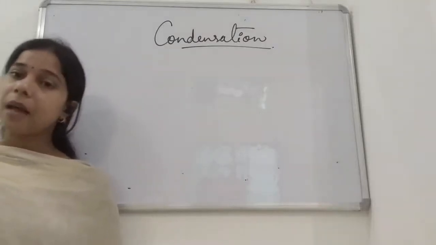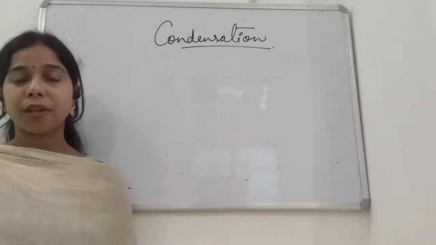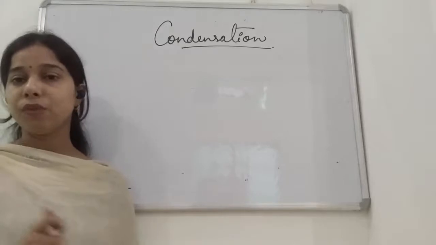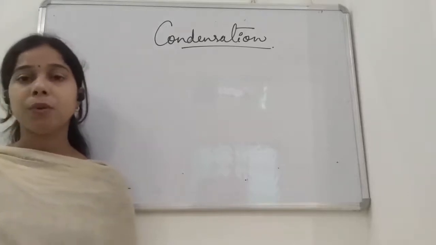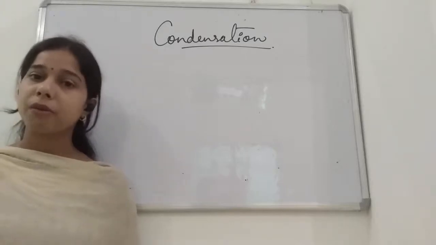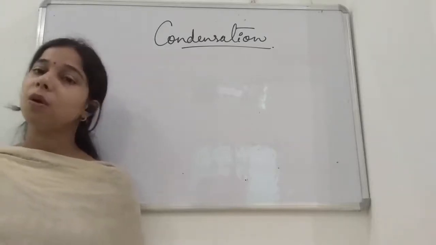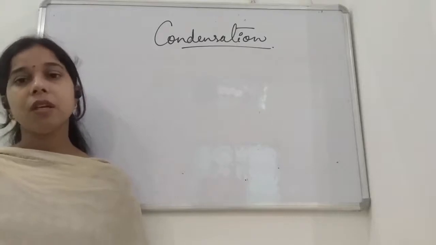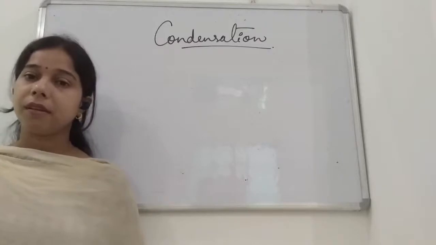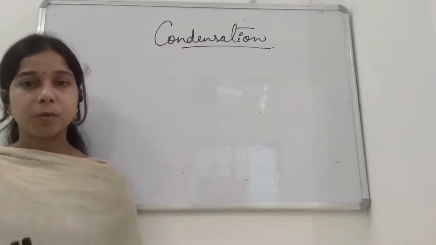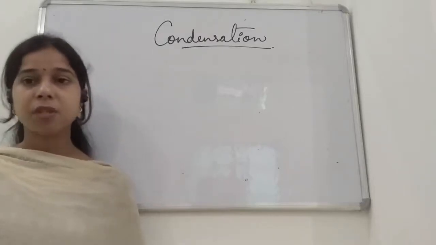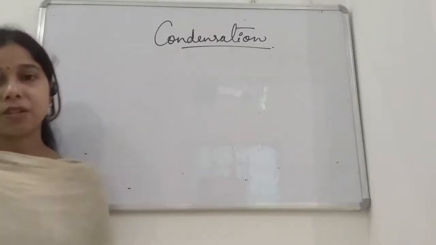Another example: suppose you take a wet cloth and wipe the blackboard with it. You will see the blackboard becomes wet, but after some time the blackboard becomes dry also. Why is it so, students? It is because of evaporation: the water gets converted into water vapor and disappears. The same thing happens if you throw water on the floor. After some time the floor becomes dry due to evaporation.